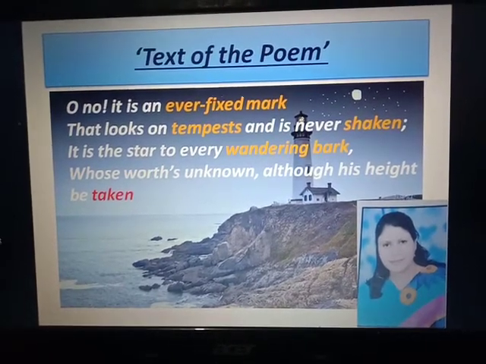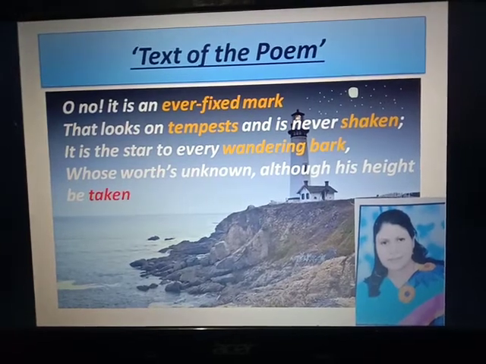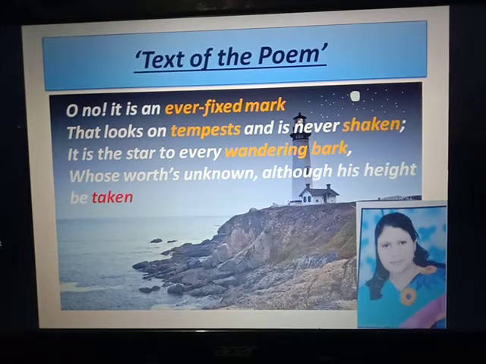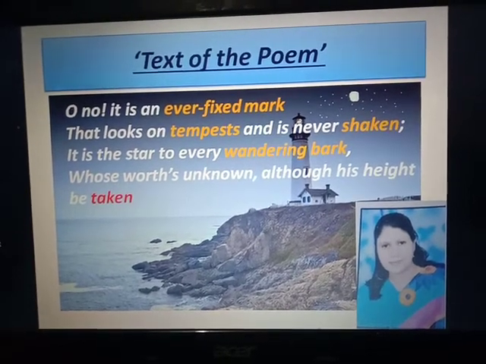First of all, the poet compares true love to a lighthouse in the sea.